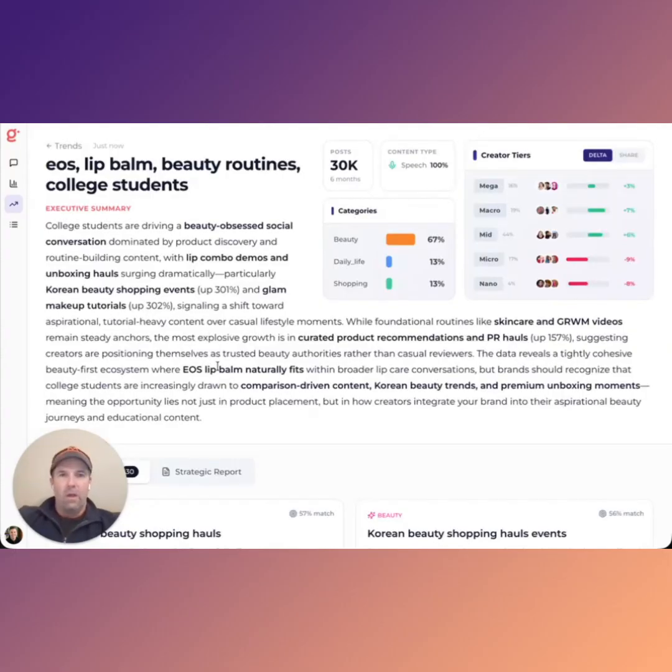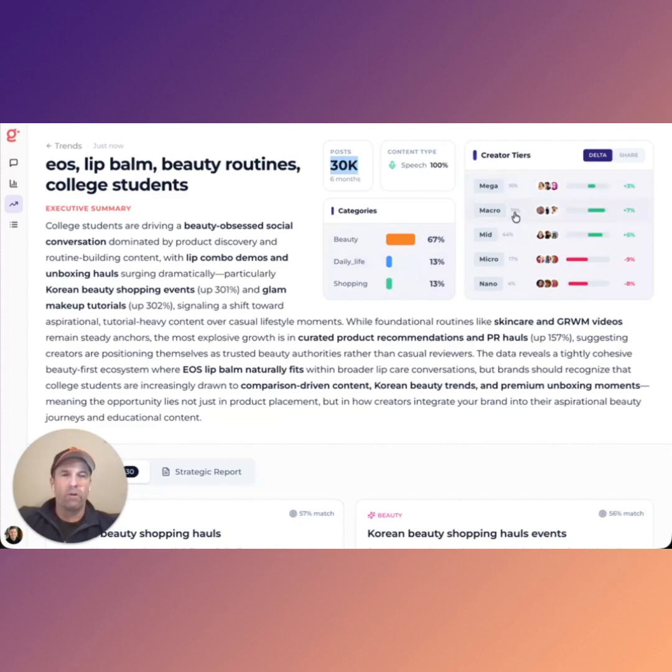You can dive into that analysis. And here we go. In just about a minute, it generates a full-blown report. What you see here is a summary, first of all, of the posts and conversations that are going on. In this case, Glystn has chewed through about 30,000 posts after searching across millions over the last 6 months. It's identified that most of this stuff is speech, and it's figured out that there's a couple of categories that sit underneath all of the different posts talking about it.